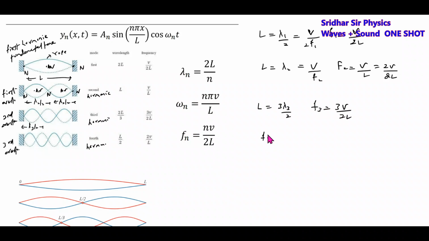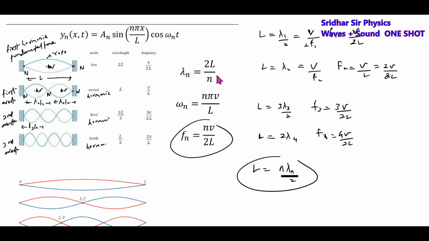Then L is equal to how much? 4 lambda 4 by 2, so F4 equals 4V by 2L. Like that, the nth harmonic frequency is given by this formula. So the total length of the rope should be equal to n into lambda n by 2, a generalized formula. Then the resonant frequency of the nth harmonic is given by this one. If E1 is the energy in the first harmonic, then the energy in the nth harmonic is given by En equals n square E1.